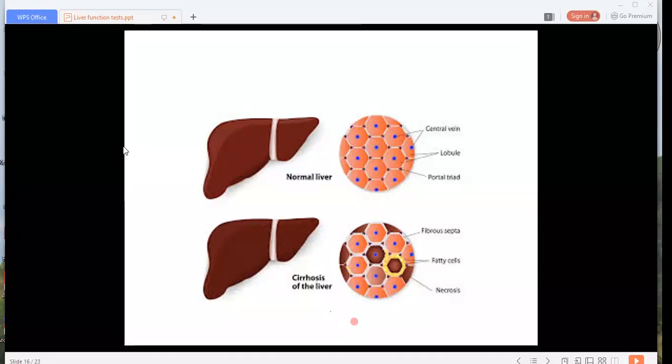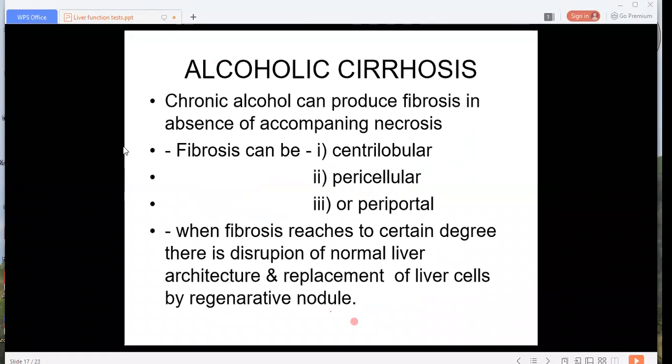So what exactly happens? There is absence of lipotropic factors, which are mainly choline and methionine. The absence of lipotropic factors in the diet causes accumulation of excess fat in the liver.